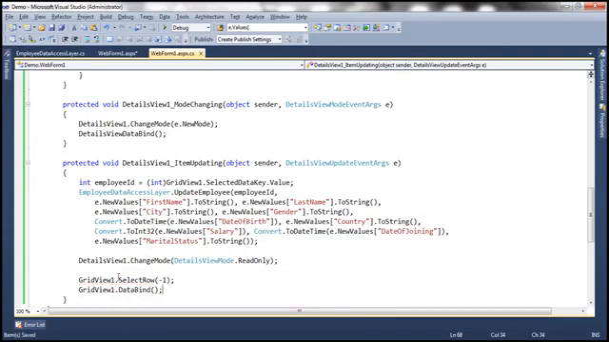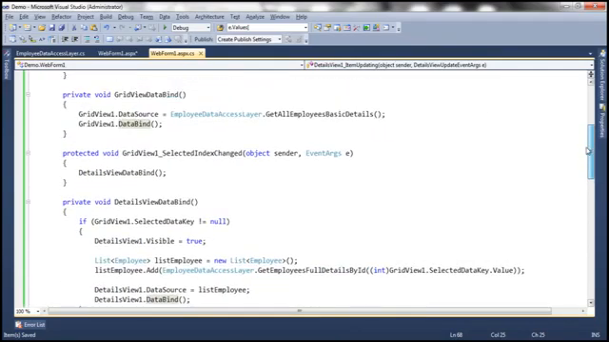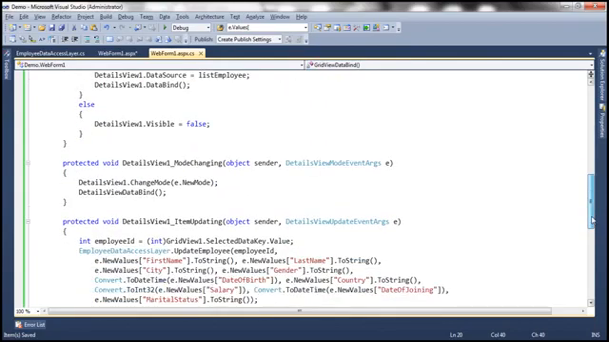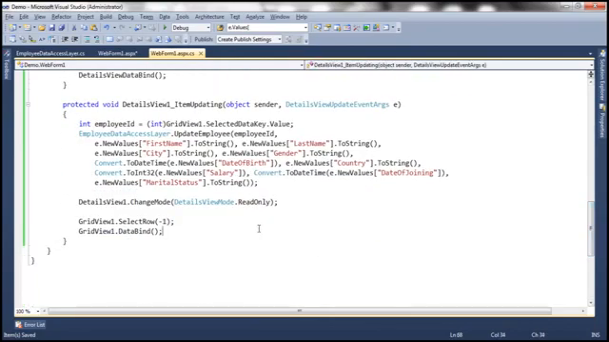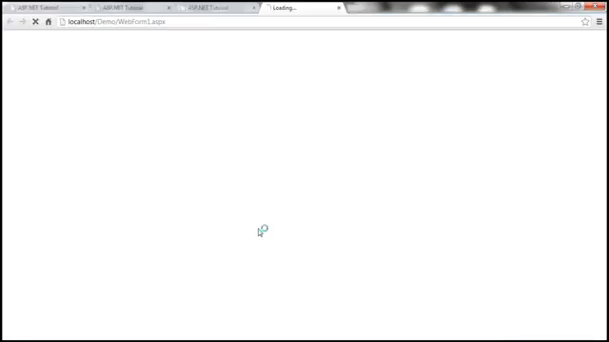Okay, we can't call data bind because the data source for the grid view control is set dynamically. So we need to call this method, grid view data bind. So let's call that instead of grid view 1 dot data bind. All right, so now when we edit and try to update, it should work as expected.